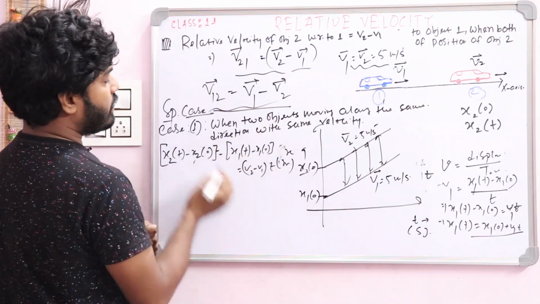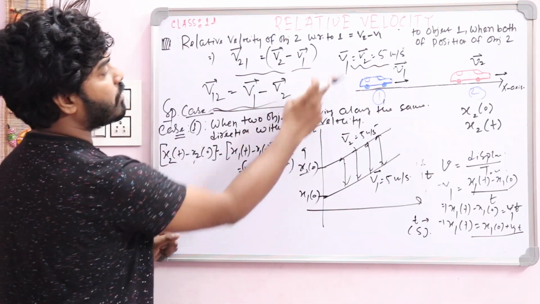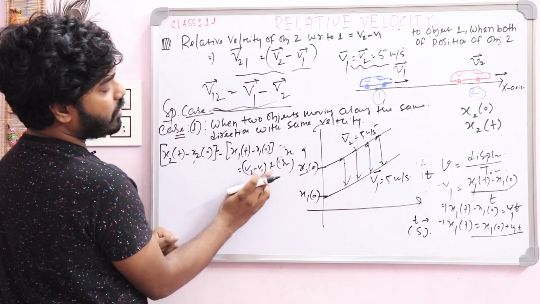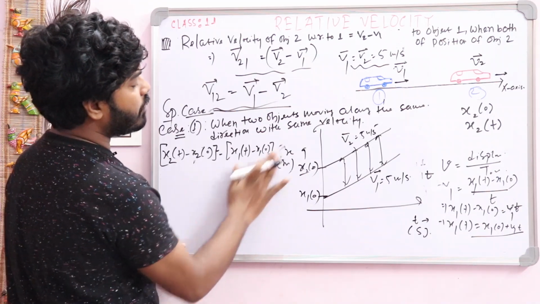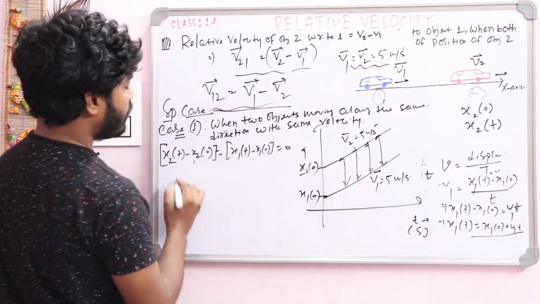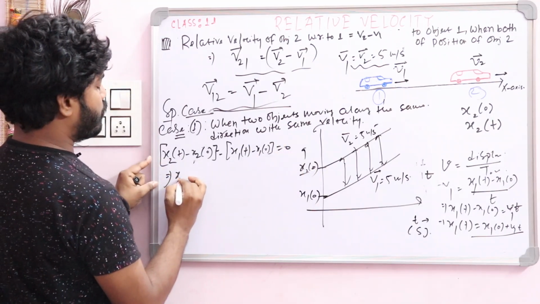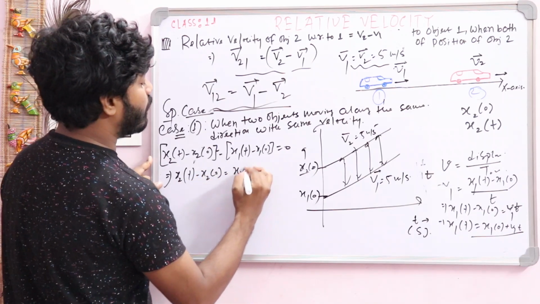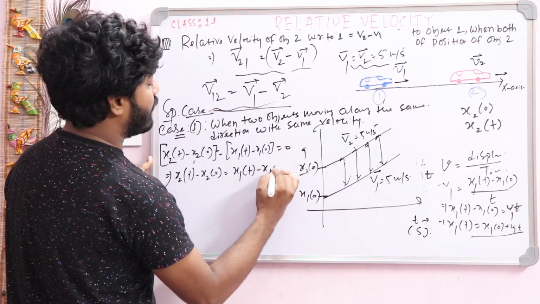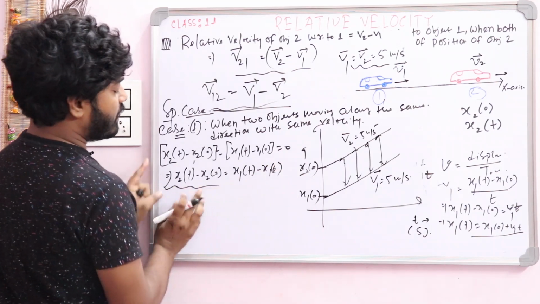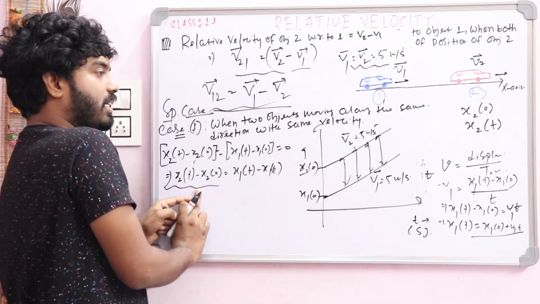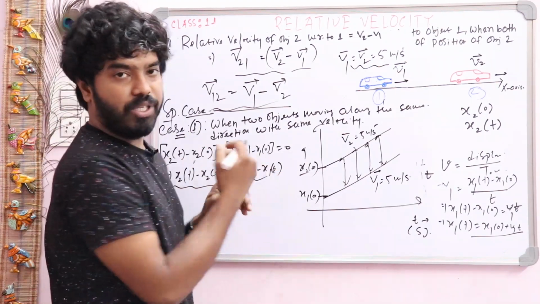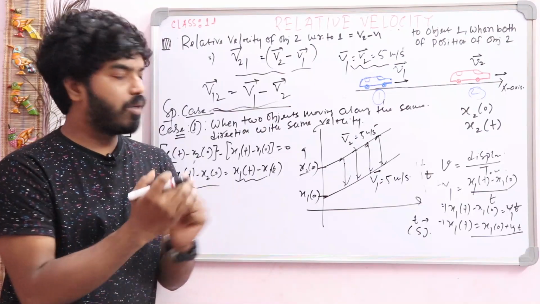Now according to our case, v1 is equal to v2. So when v1 is equal to v2, this becomes 0 into t, so the result will be 0. So x2(t) minus x20 is exactly equal to x1(t) minus x10. The displacement of object 2 in time t is exactly equal to the displacement of object 1 in time t. So this is our case number 1.